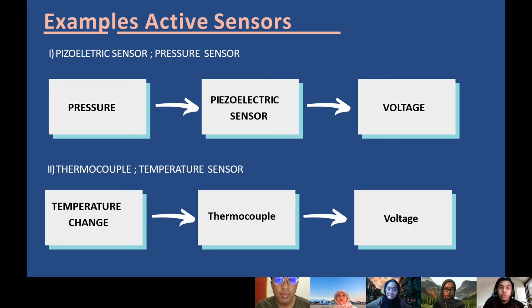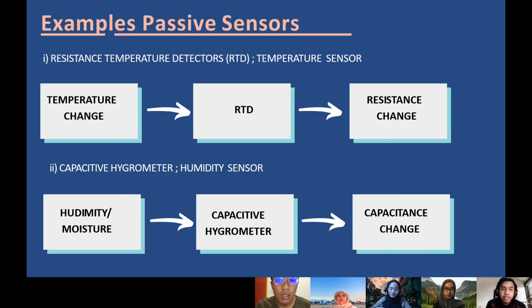Moving on to examples of passive sensors. Firstly, the resistance temperature detector, known as RTD, which is also a temperature sensor. When there is a temperature change and you use an RTD sensor, it can read a resistance change. And secondly, the capacitive hygrometer, which is a humidity sensor. When you want to measure humidity or moisture and you use a capacitive hygrometer, it can read a capacitance change.